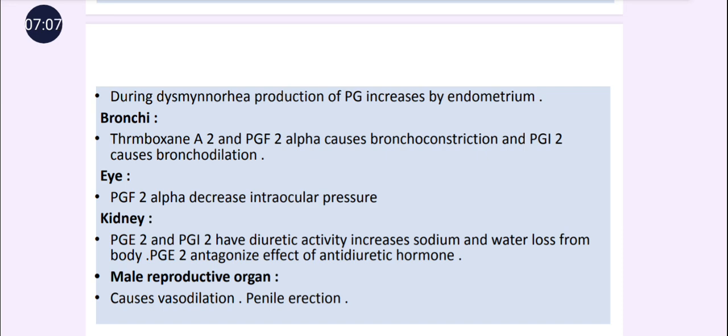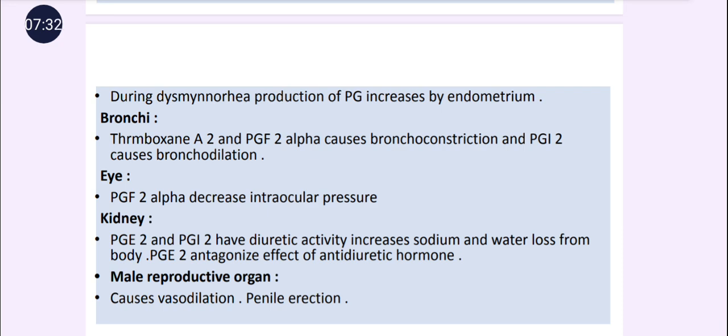And whenever there is PGF2 alpha present, or thromboxane present, or PGD2 present, they are responsible for the contraction. So you can remember by the trick, that is PGD2 and PGF2 alpha are responsible for the contraction, and PGI2 is always responsible for the dilation. Then next is the I.